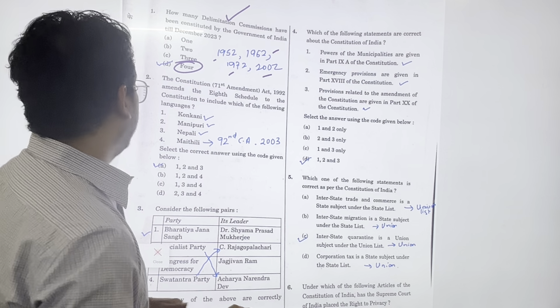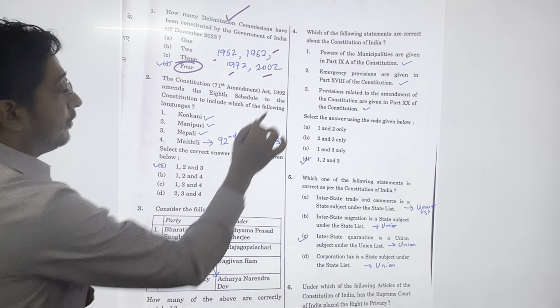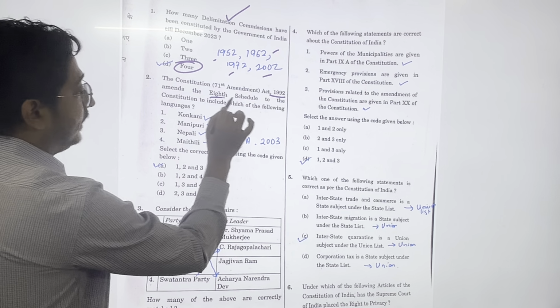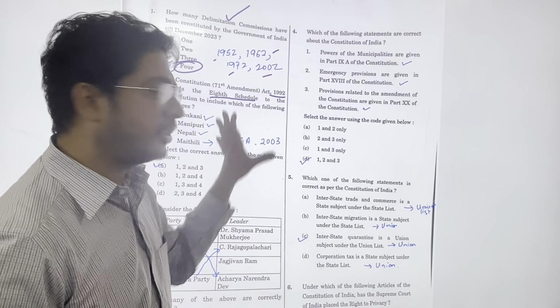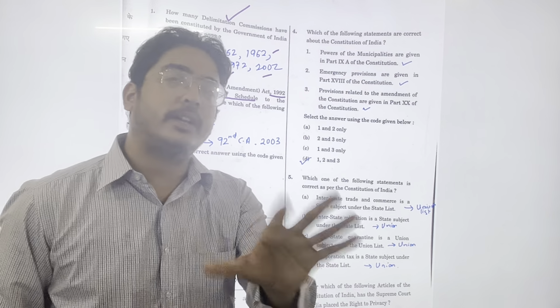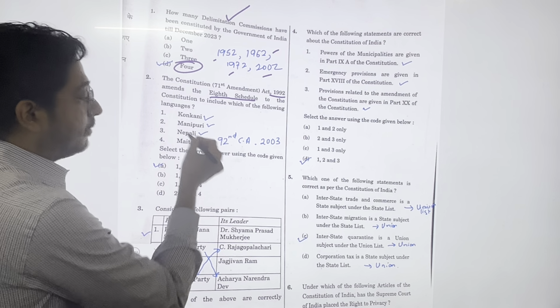Okay. Coming to the second question, the Constitution 71st Amendment Act of 1992 amends the 8th schedule to the Constitution to include each of the following languages. Now this question is also a very basic polity Laxmikant question. So Konkani, Manipuri, Nepali and Maithili.